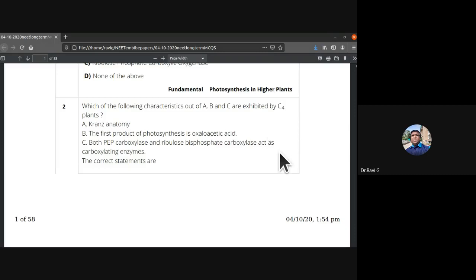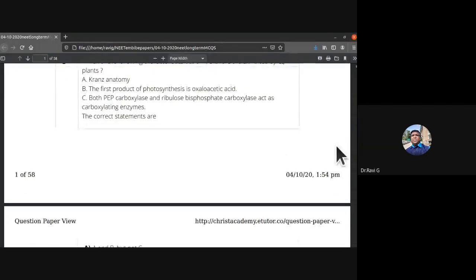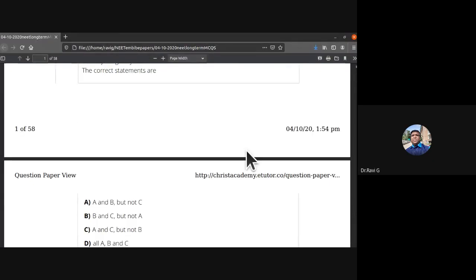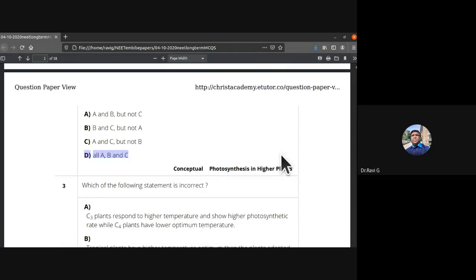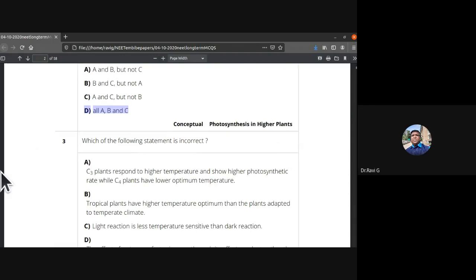So Kranz anatomy is there. The first product of photosynthesis is oxaloacetic acid. So see, all is the right answer. A, B, and C. Second one, all of them are the answer, that is A, B, and C. All three statements are correct.